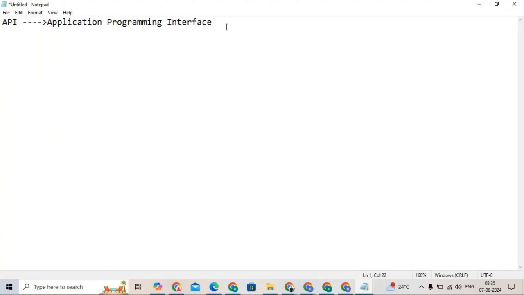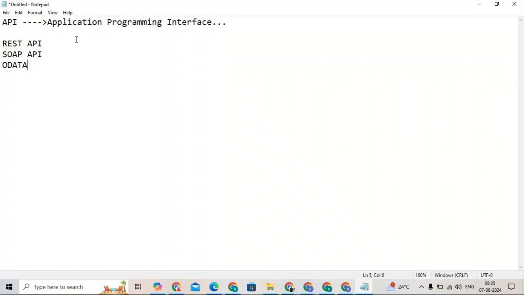So here, in Boomi, not only in Boomi, in general, there are different APIs we have. One is REST APIs, and SOAP APIs. These are the two very important APIs. The third one is OData type.